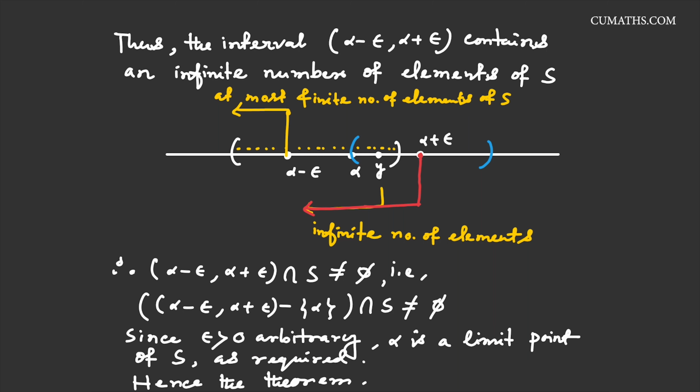So the last line of this proof: since epsilon greater than 0 is arbitrarily chosen, alpha is a limit point of S. This is the definition of limit point. This is what was required for our claim. Our claim is done, so we find at least one limit point. Hence, our theorem is also done.